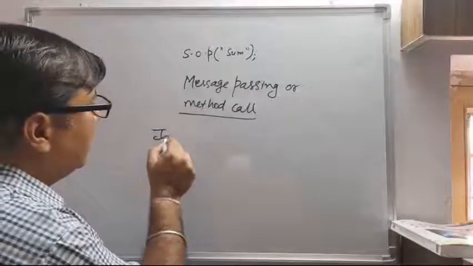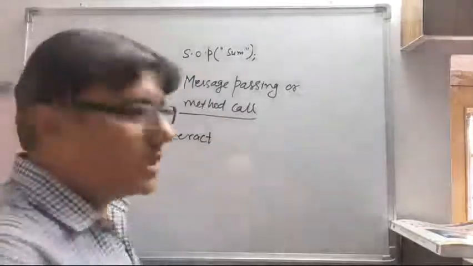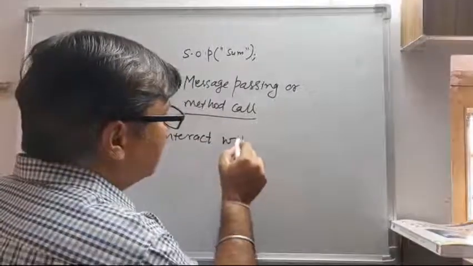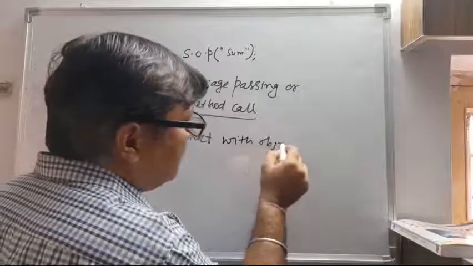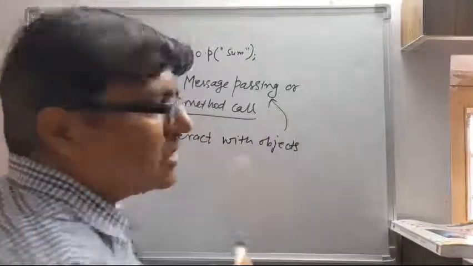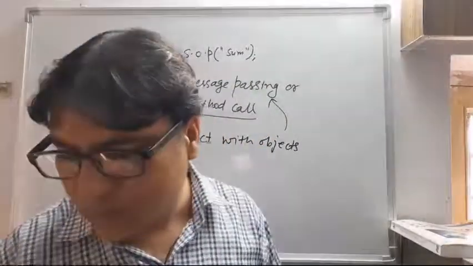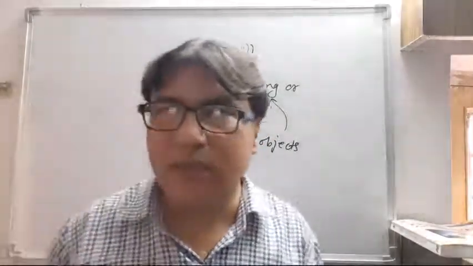Similarly we interact with the object. How do we interact? Last time I told you what an object is. So how do we interact with objects? Similarly, with the help of message passing, we interact with the objects also. So we make an object and we interact.